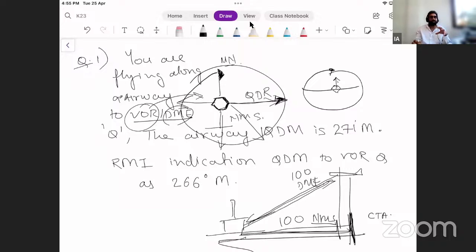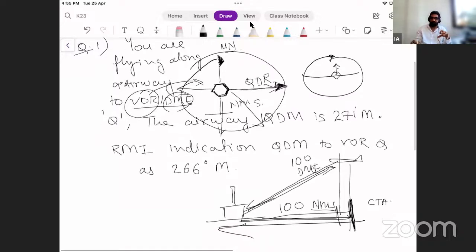This QDR is not as important as QDM. What is QDM? QDM is opposite of QDR, like this. This is QDM. Now, wherever the arrow goes, you look at the arrow and see, where is the QDM arrow going? Is it going 090? Is it going 270? Or is it going 000? Tell me. Where do you think the QDM arrow is headed? You can give me answers verbally also.